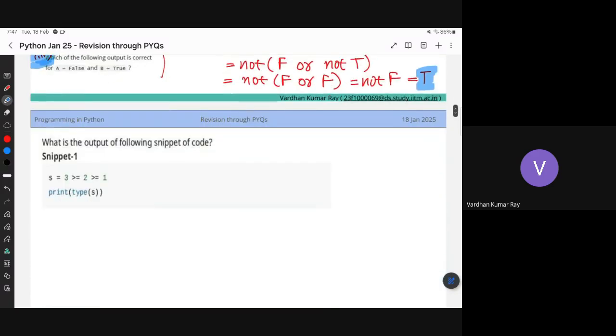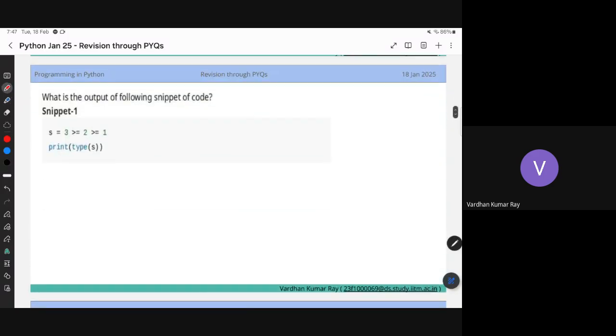Yes, this is something which is special about Python, which I'm not sure if it's very special, but I've only seen in Python of all the languages I've learned. You can write these kind of mathematical statements, like we usually write x is less than y less than or equal to z. Many programming languages don't allow that, but Python has this feature. So what is the answer for these kind of questions? Whenever you compare, you always have some true or false answer, right? It's either true or false.